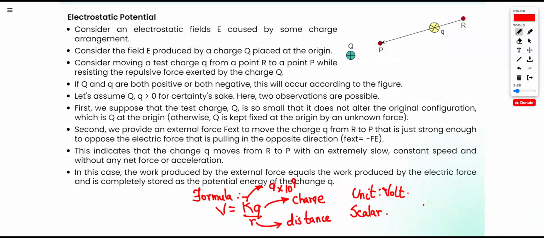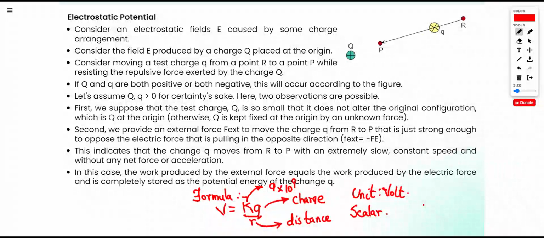Okay, so I hope it is clear what is your electrostatic potential. What is electrostatic potential? An electric potential is the amount of work done needed to move a unit of electric charge from a reference point to a specific point in an electric field without producing an acceleration.